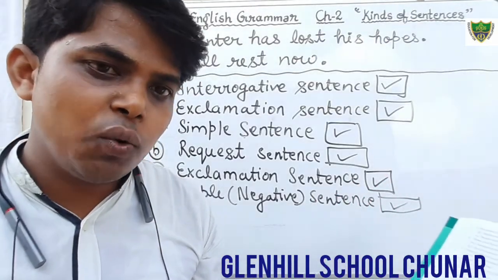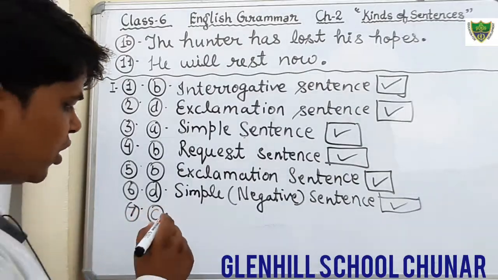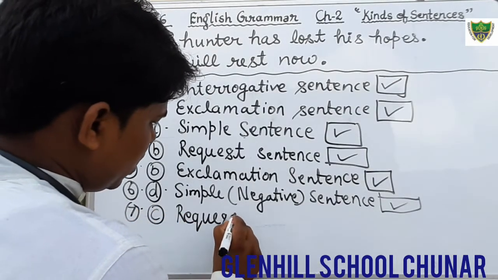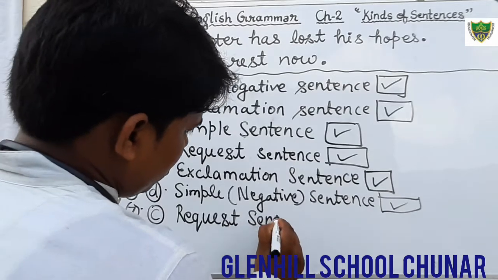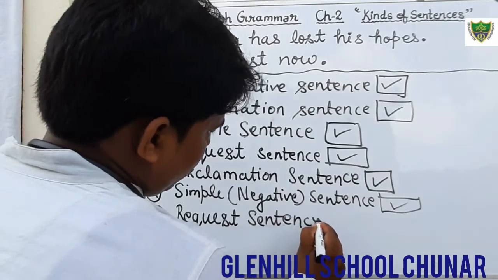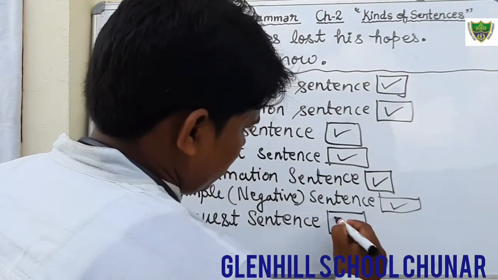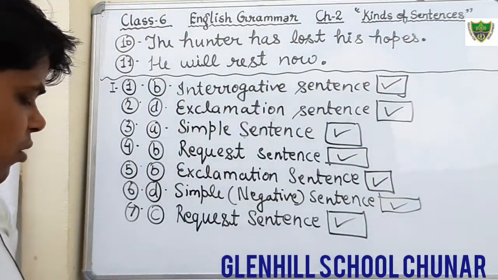It is a kind of request. So here request sentence is the correct option. Okay students, that is the correct option.